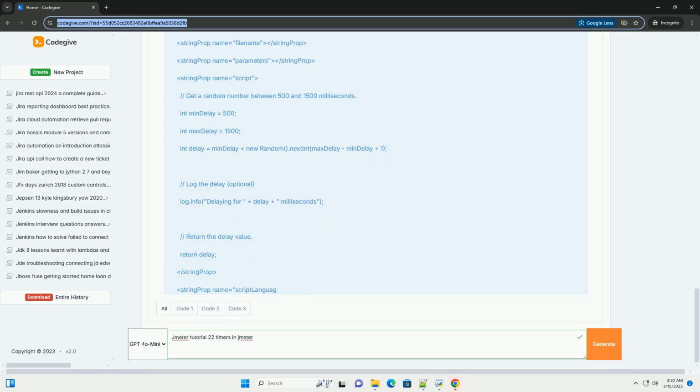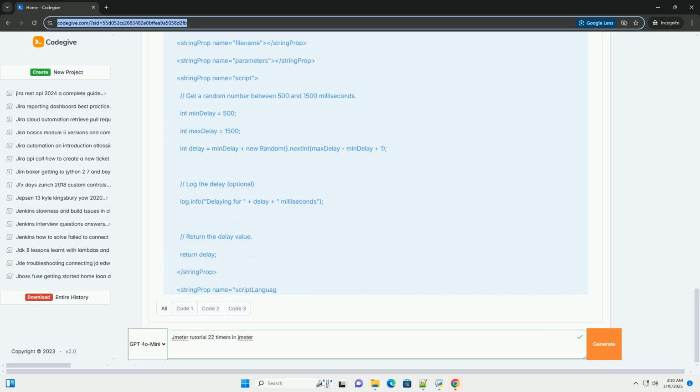Troubleshooting timers. Incorrect scope. If a timer isn't having the desired effect, check its scope. Make sure it's placed in the correct location within the test plan to affect the intended samplers. Zero delay. If a timer is configured with a zero delay, it will essentially have no effect. Double-check the timer's configuration to ensure that it has a non-zero delay value.